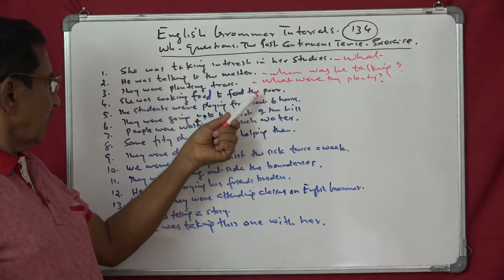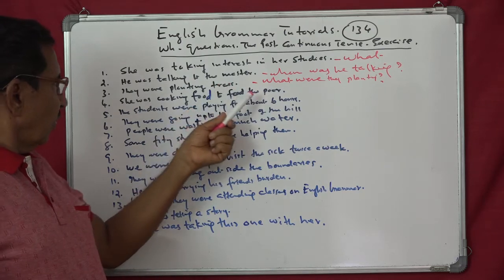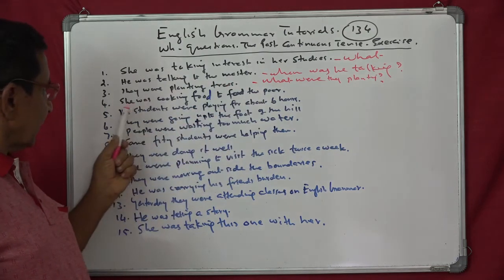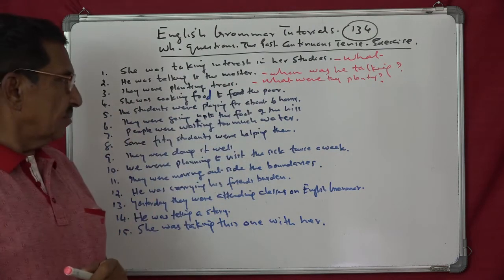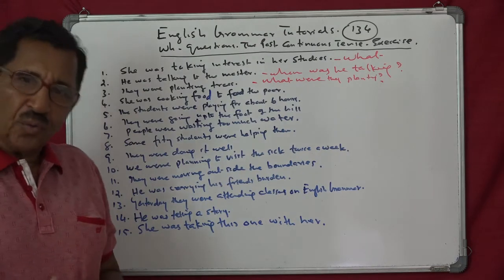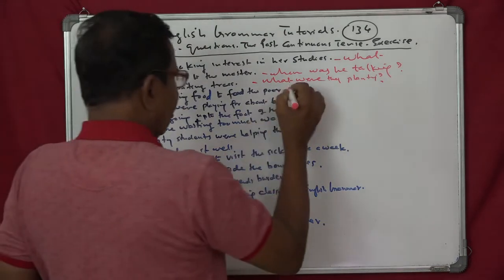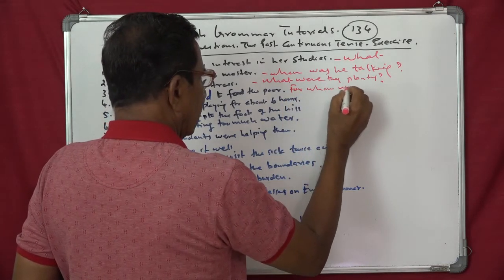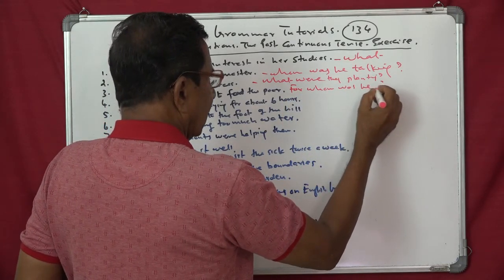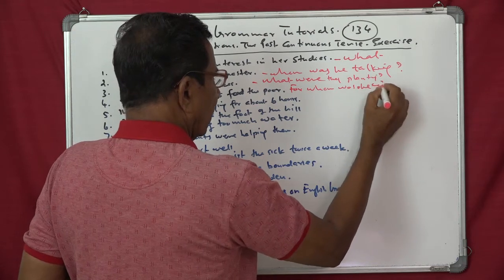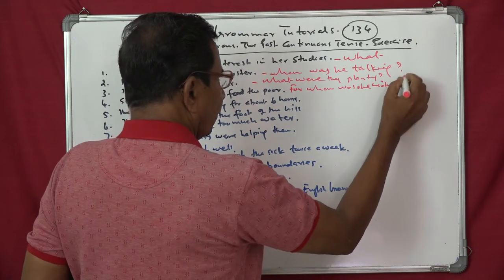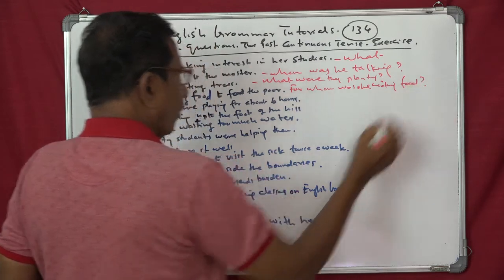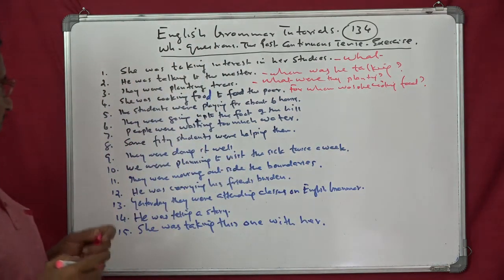So if you say whom, for whom was she cooking food? For whom was she cooking food?